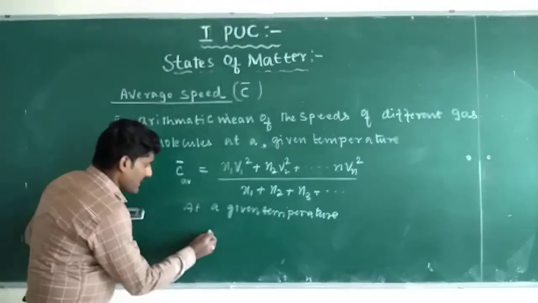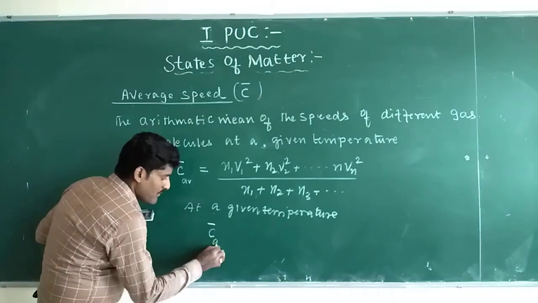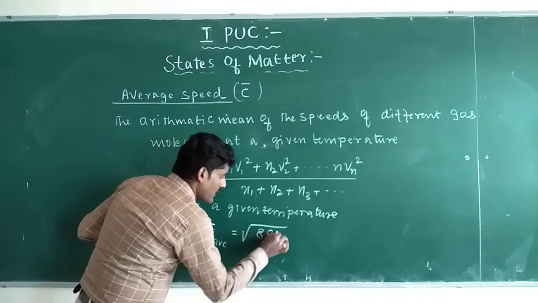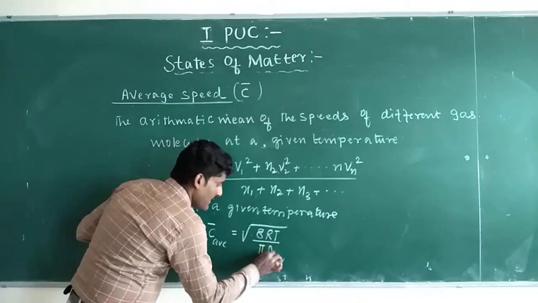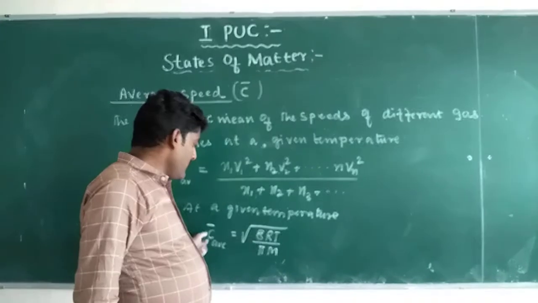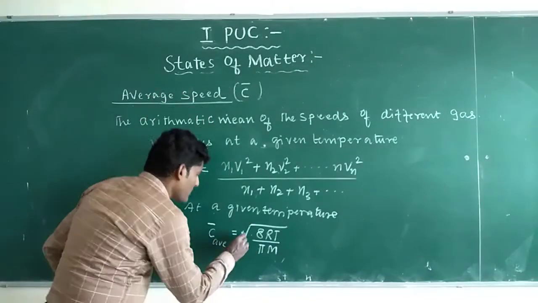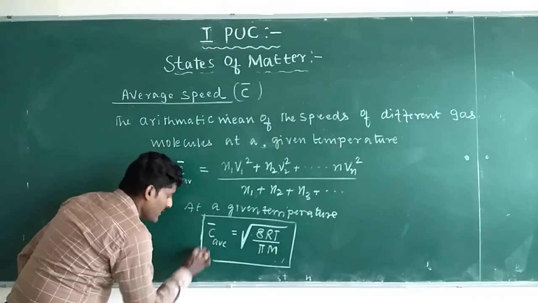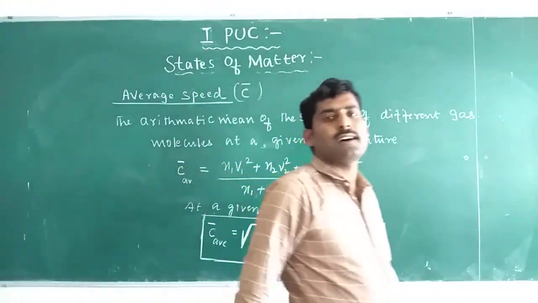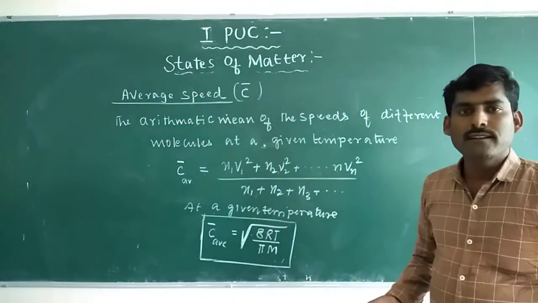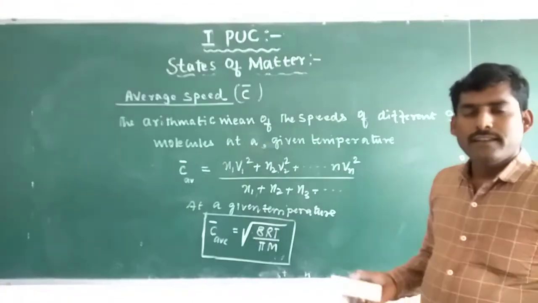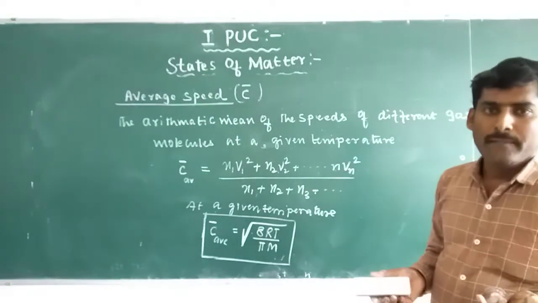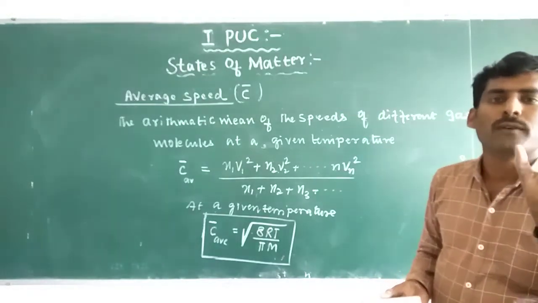At a given temperature, average speed is given by C bar equals the square root of 8 RT divided by pi M. This is called the average speed. And once again, in addition to the root mean square velocity and average speed, we have the most probable velocity.